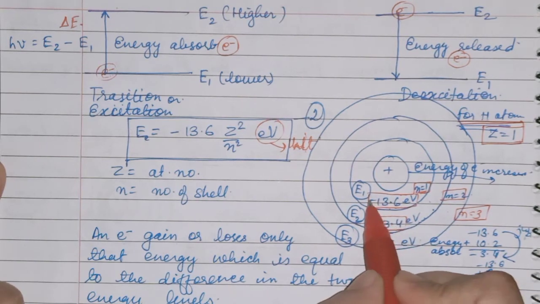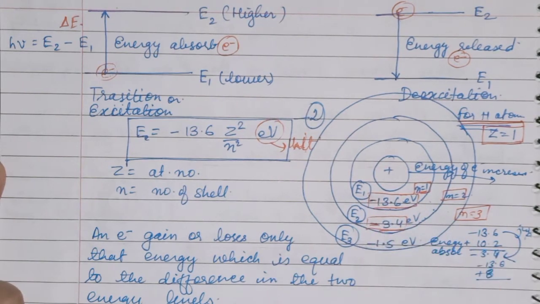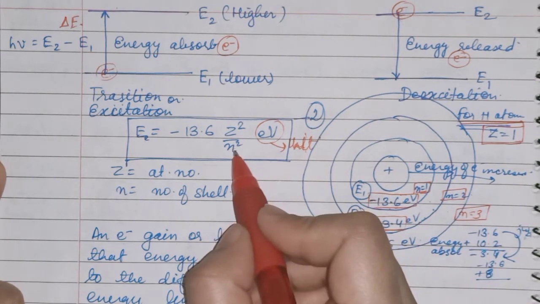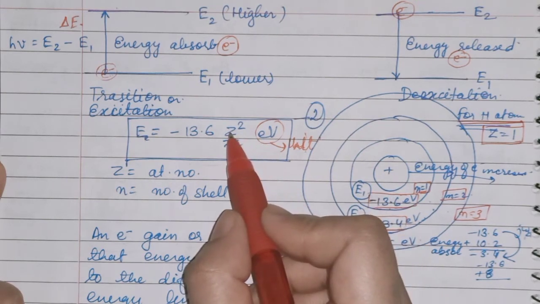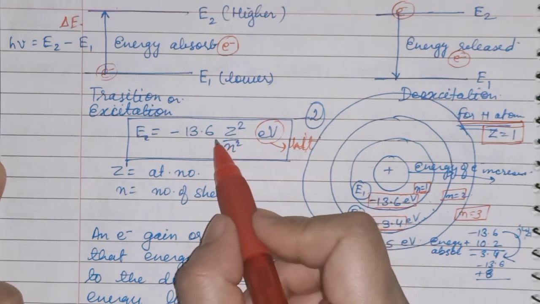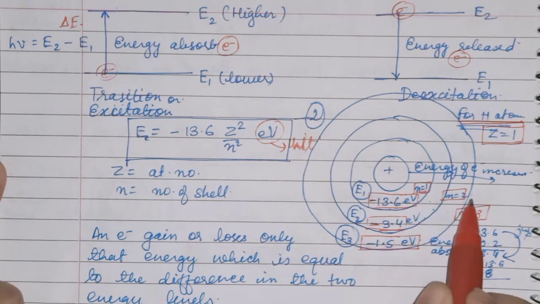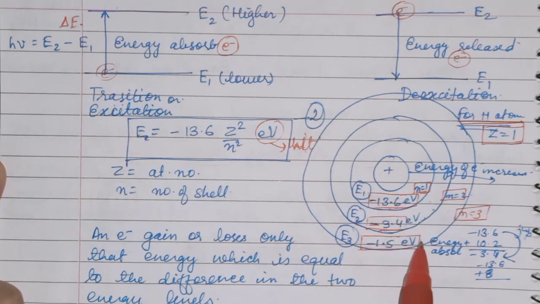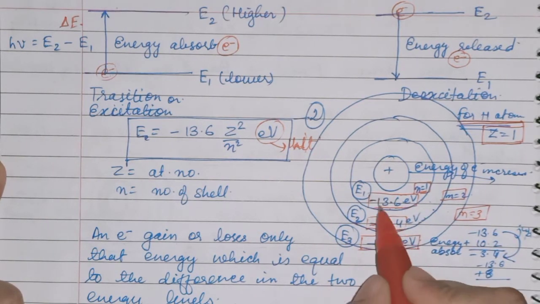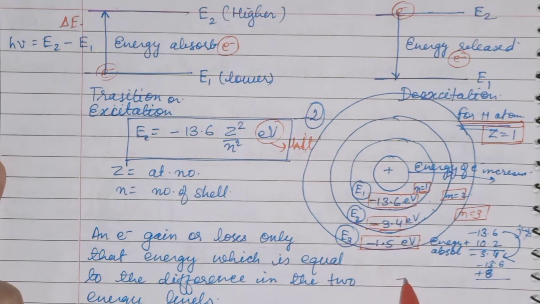This energy will remain fixed for every hydrogen atom. Now like this, if n is equal to 3, 3 square is 9, and Z is again 1, we are taking hydrogen. So 1 upon 9, it will be equal to minus 1.5 electron volt. And this also is fixed for the third orbit if the electron is jumping from this to this. Now see children, what about these ranges? Why is the electron not coming in between, like minus 3.4?